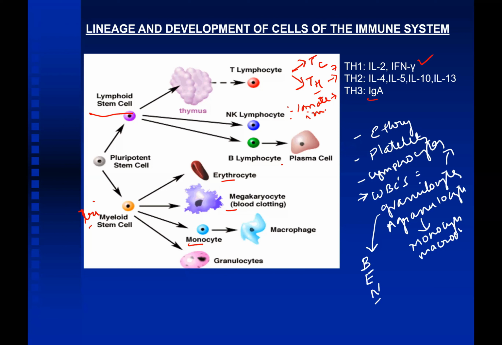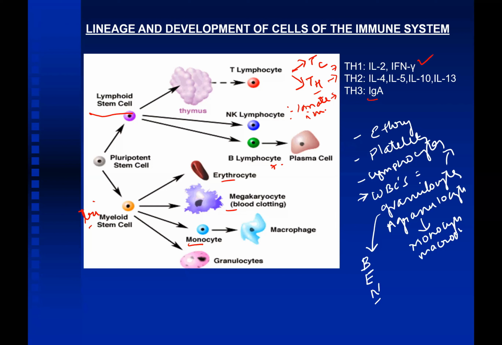Natural killer cells play an important role in innate immunity. And B lymphocytes, what is their role? B lymphocytes are differentiated into the plasma cells, and these plasma cells are responsible for the production of immunoglobulins, that is antibodies.